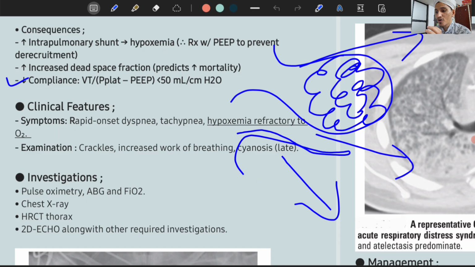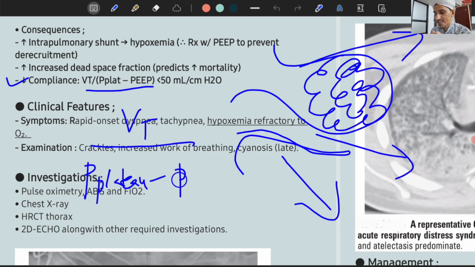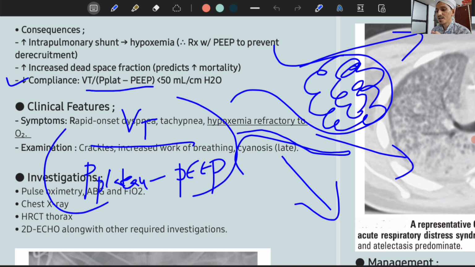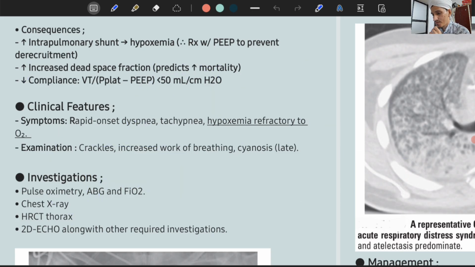How do you measure the compliance? You will measure the compliance by this formula: tidal volume divided by plateau pressure minus PEEP. I will explain what plateau pressure is. So this will give you the compliance of the lung. And in cases of ARDS, the compliance of the lung will be less than 50 ml per centimeter of water. Just remember that.